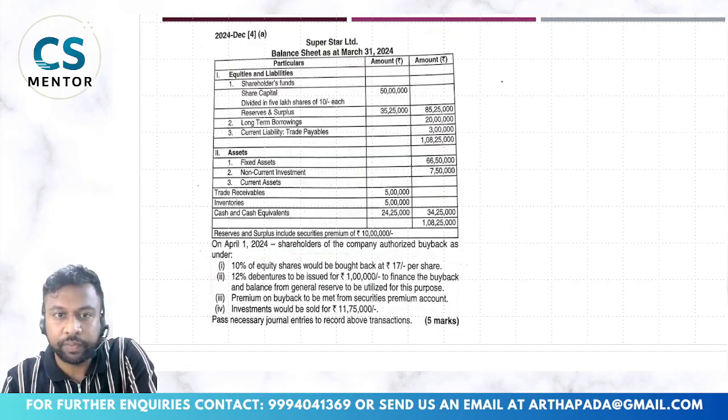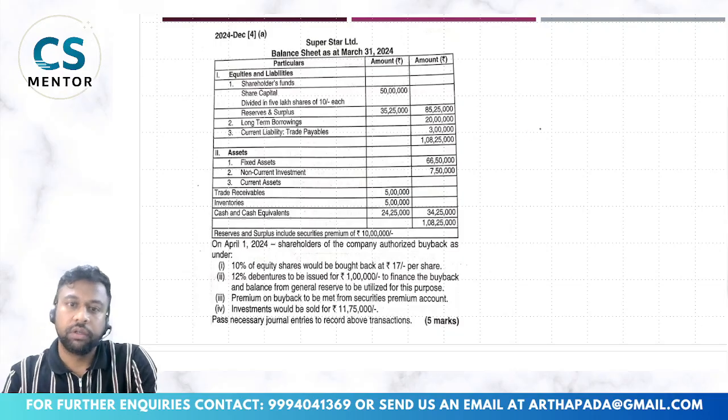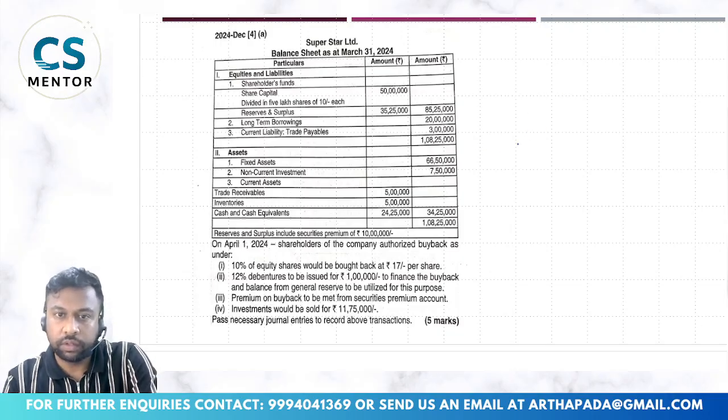This we will see. So this is the balance sheet given, and 4 points are given related to your buyback. We will read the balance sheet first. Balance sheet as on 31st March 2024. Shareholders fund, share capital 50 lakhs, 5 lakh shares of 10 each, so these are fully paid shares.